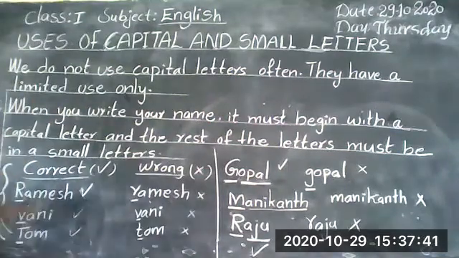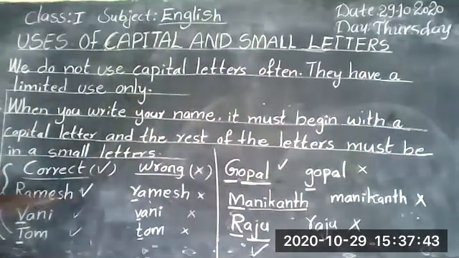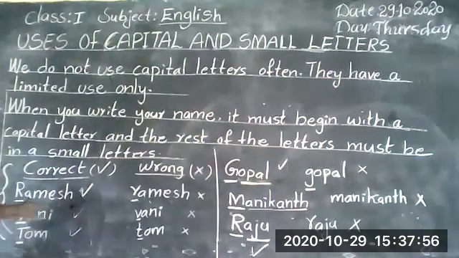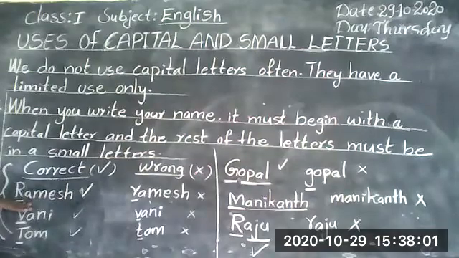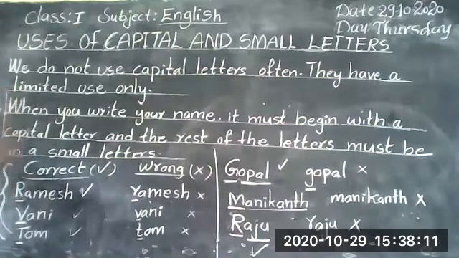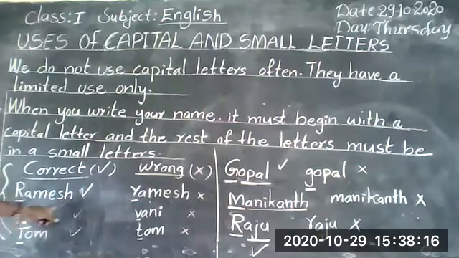For example, in the name Ramesh, we are using only one capital letter, R. The rest of the letters are all small letters.